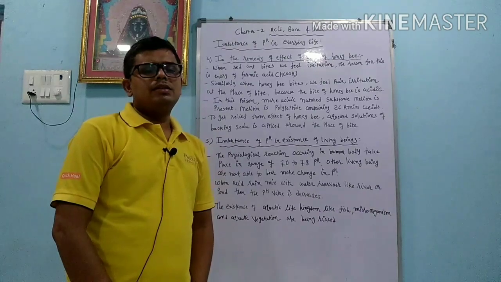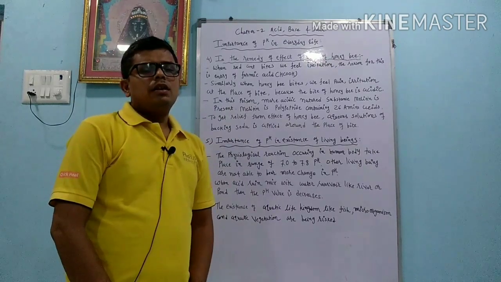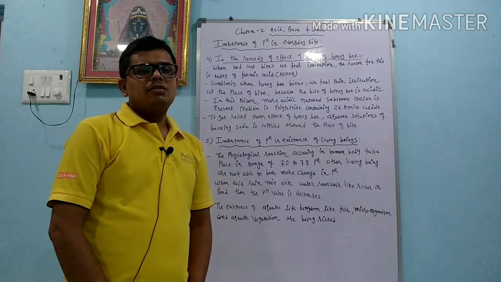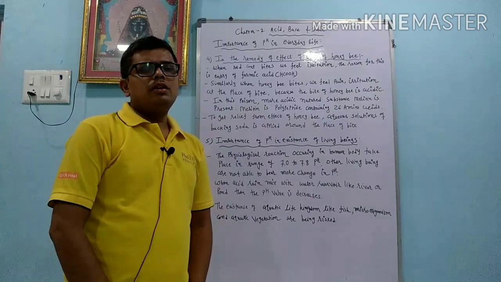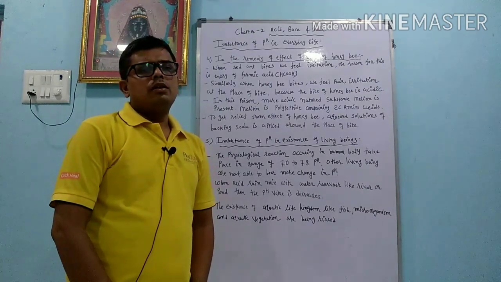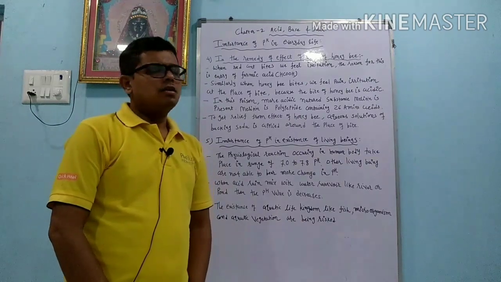It contains 26 amino acids, and because of that irritation and swelling start. To avoid it, since it is acidic in nature, we have to apply some basic compound. So we add sodium bicarbonate. Sodium bicarbonate is also called sodium hydrogen carbonate, or baking soda.